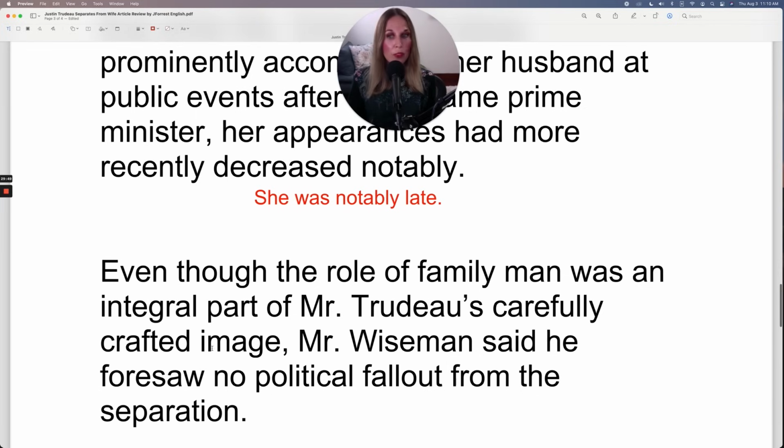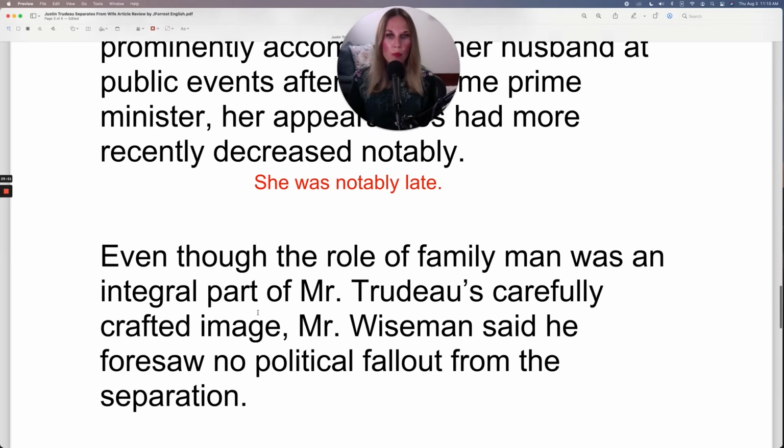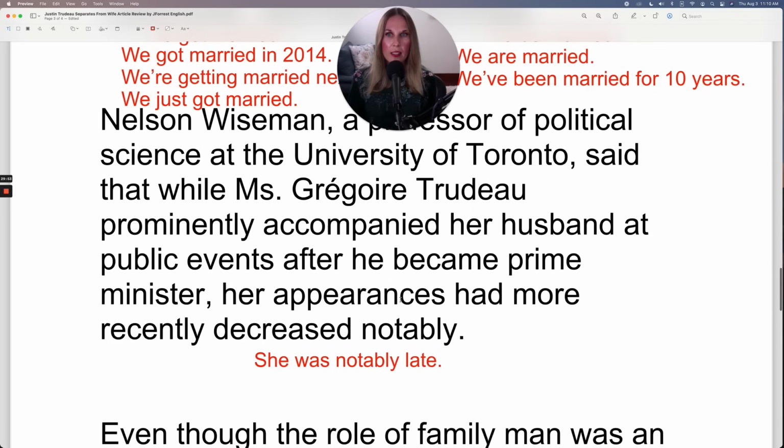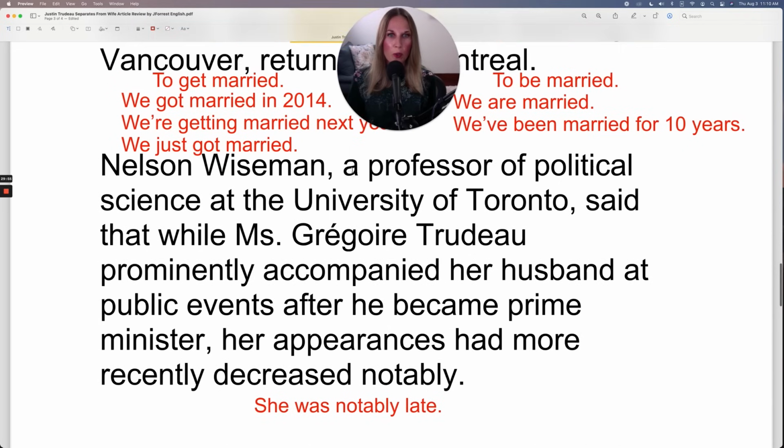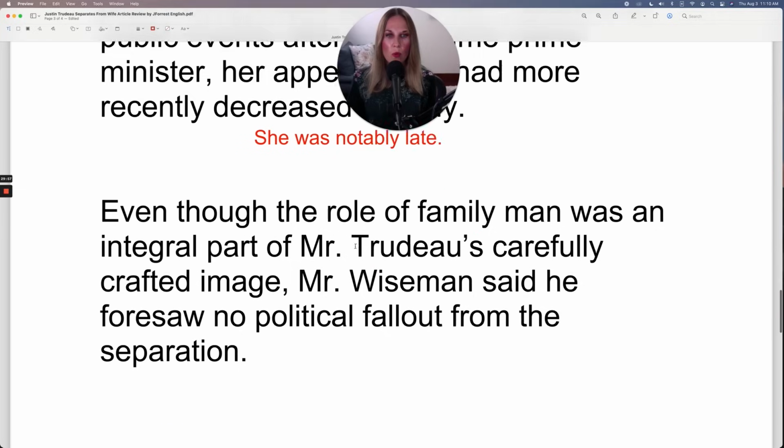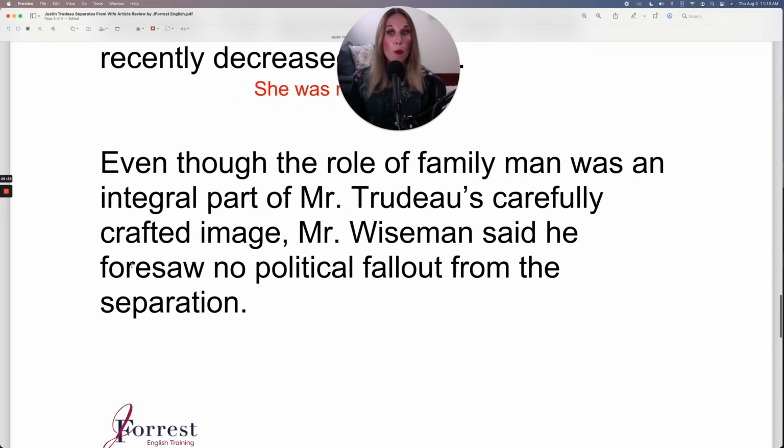Trudeau's carefully crafted image, Mr. Wiseman, the professor of political science, said he foresaw no political fallout from the separation. Here, separation is being used as a noun.